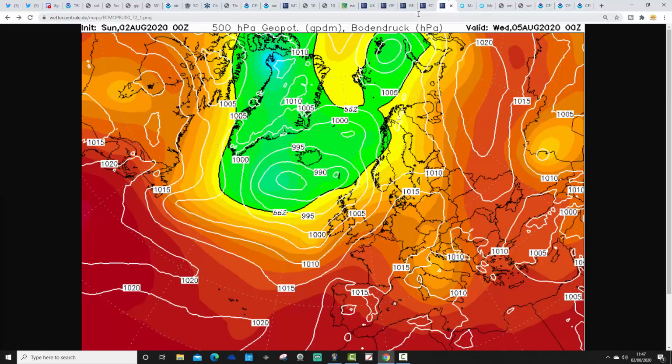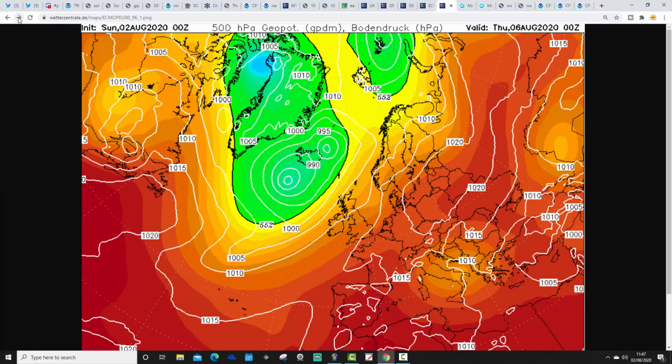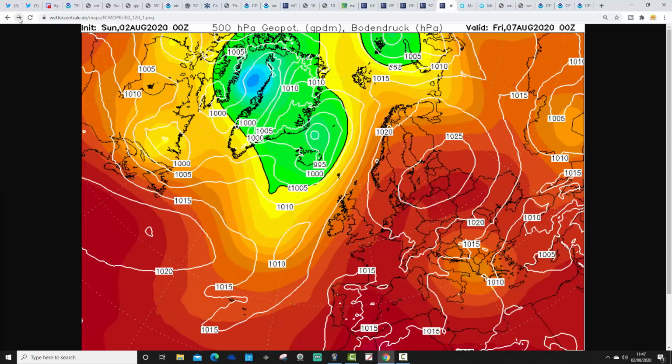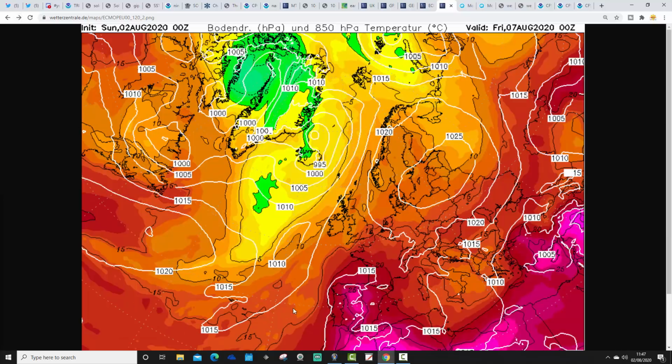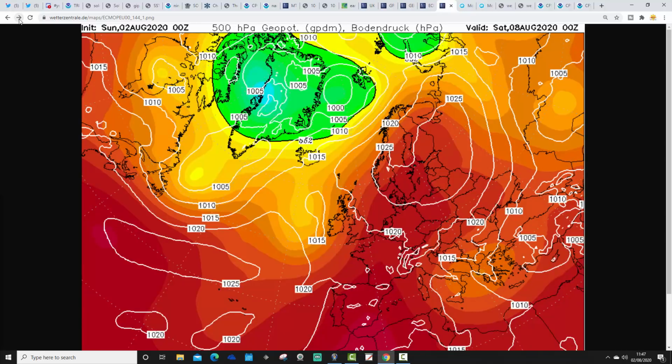Again, Wednesday looks rather showery and, for the north anyway, a little bit on the cool side. Very warm down in the southeast and humid already. Thursday and Friday, yes, same idea. We're pulling up those southerly winds, so it's turning hotter through the second half of the coming week. But look at the upper air temperatures. They are not as extreme on Friday as they were on yesterday's ECM midday run.